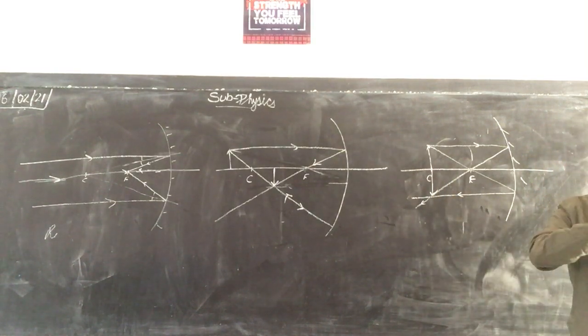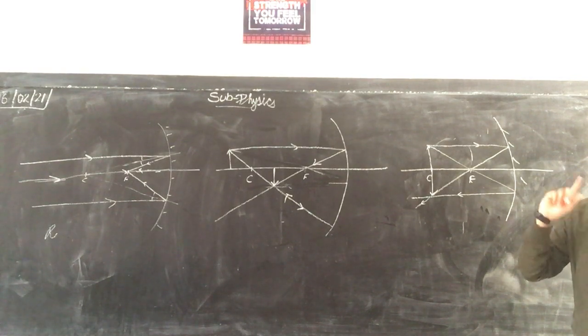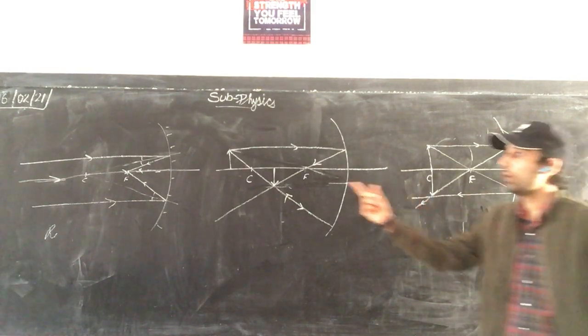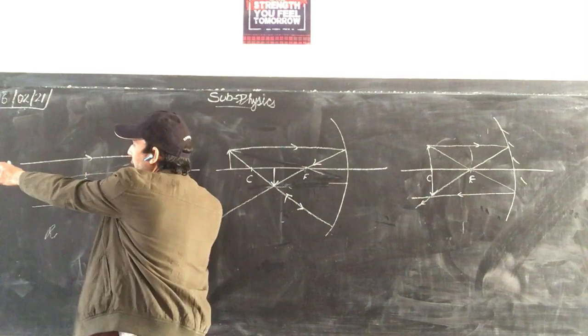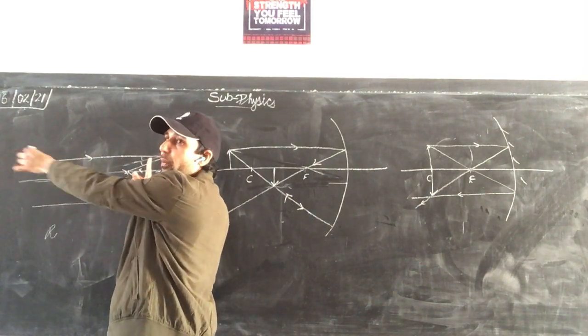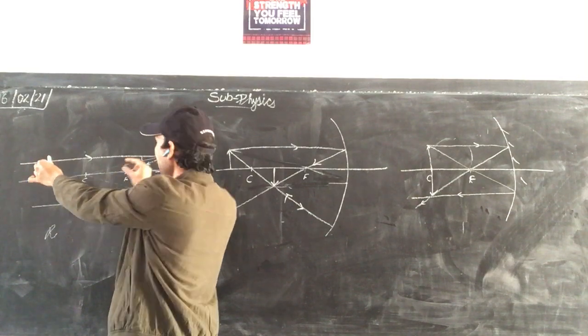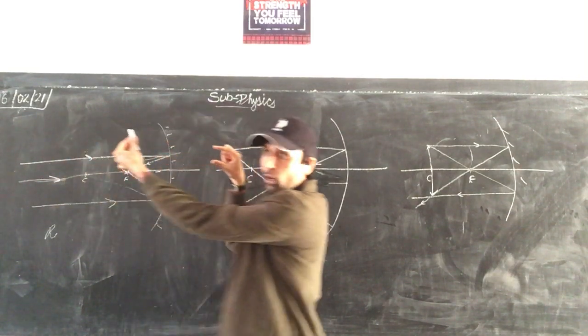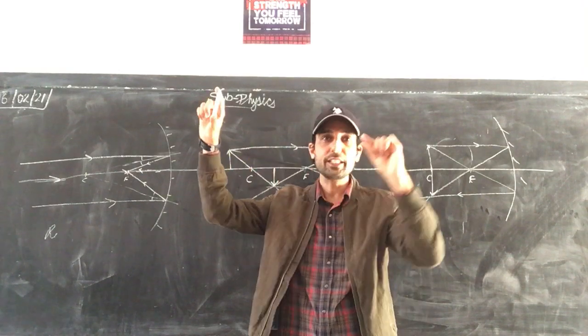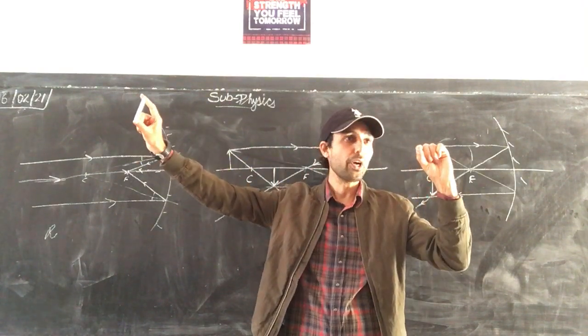So see here what is happening. Pay attention here. As the object is moving towards the center of curvature from infinity, the image is moving from focus towards the center of curvature and increasing in size. This is our object, for example, this is our image. Infinity point.